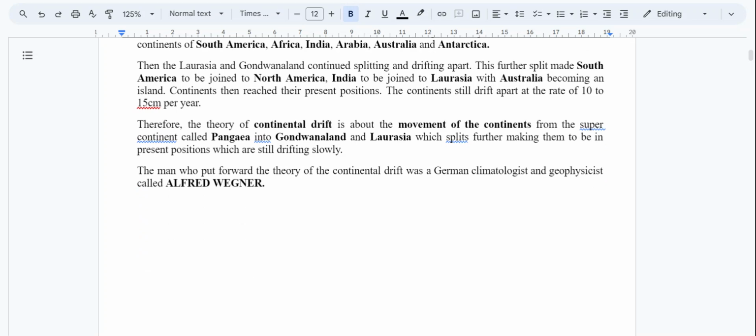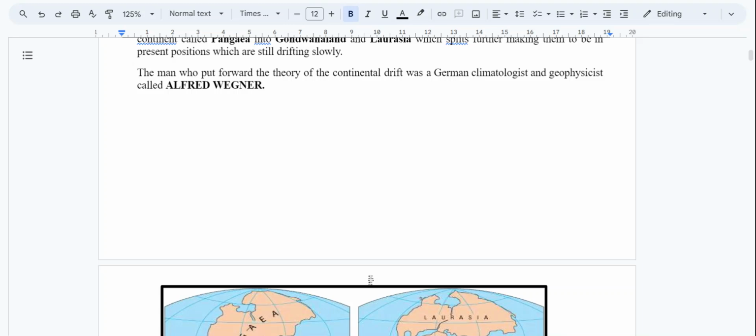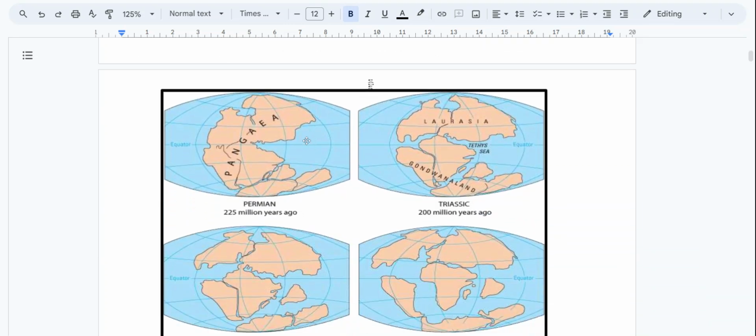This scientist was a German climatologist and geophysicist by the name Alfred Wegener. In his continental drift theory, the supposition is that at first the Earth was one.